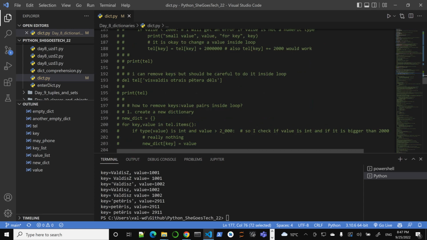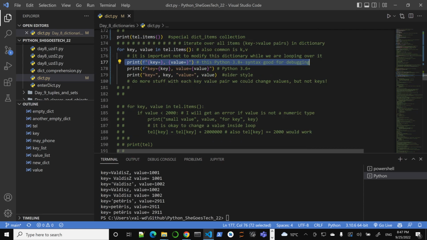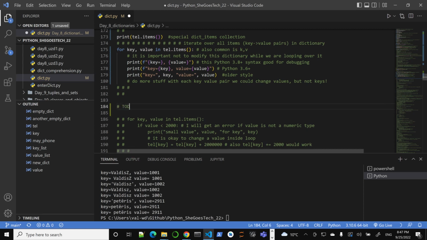You can remove. So there might be a question: how do you remove items if you need to filter something? Well, the answer is to make a new dictionary, and we will look at that in the class, right? So how do you change it? So I'll add a to do here. To do: mutate dictionary while looping in a safe way. All right, safe way. So that's what we're going to do in the class.